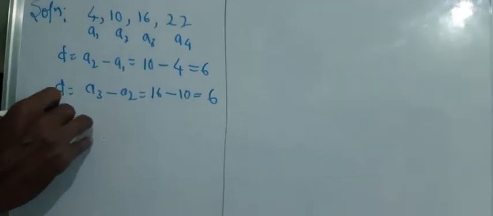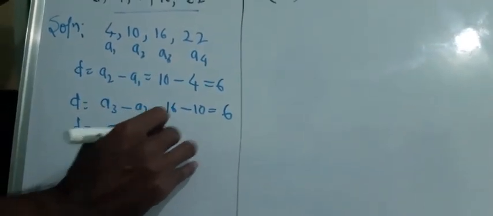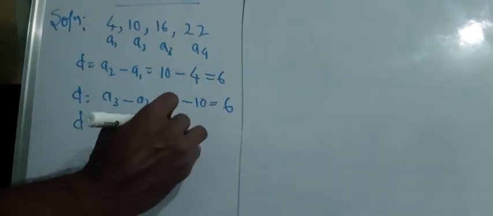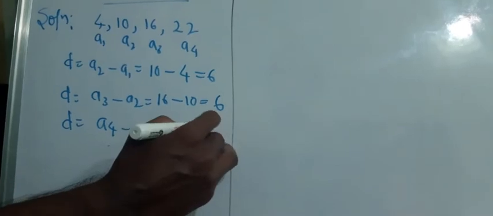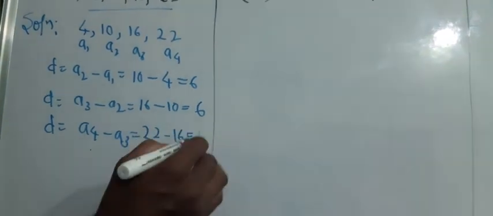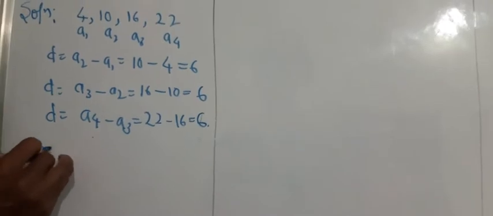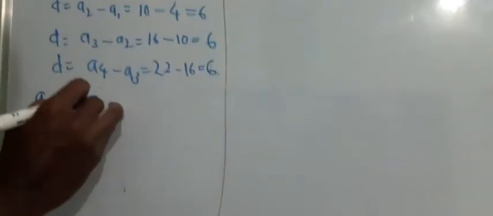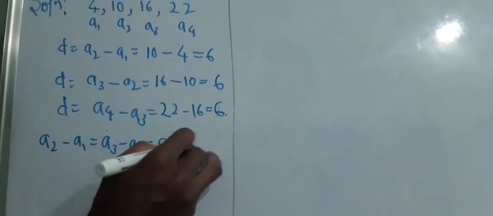Next D, A4 minus A3, 22 minus 16, it is 6. So A2 minus A1 is equal to A3 minus A2, which is equal to A4 minus A3.